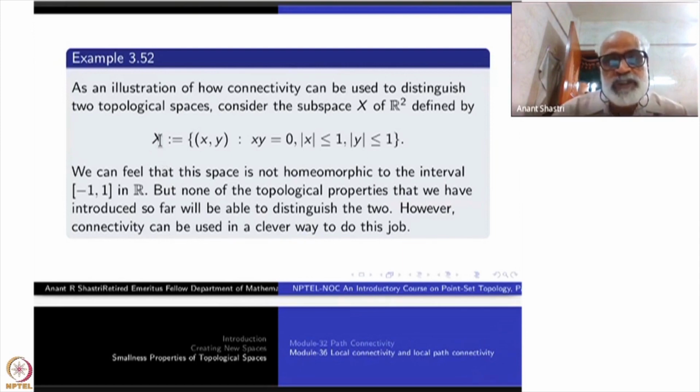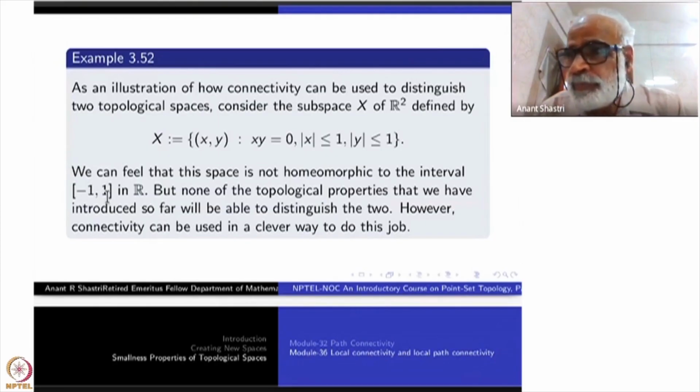So take a homeomorphism the other way around, from X to [-1, +1]. Remove the origin here, and remove the image of that here. The image may be any point, I don't know which point. I am just removing one point from -1 to +1. What do I get? If the point I removed is the end point, then the space is still connected, path connected. If it happens to be somewhere in between, namely -1 < f(x) < 1, then it will have 2 components. But here I have 4 components.